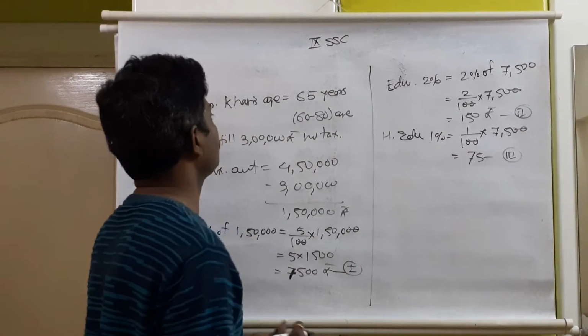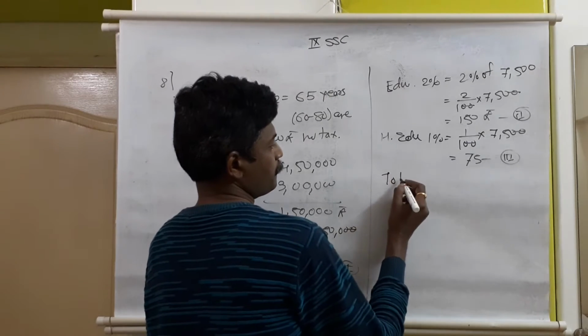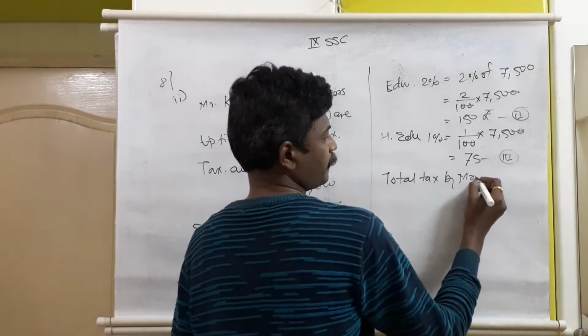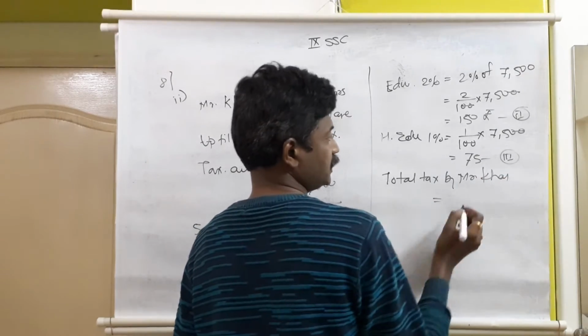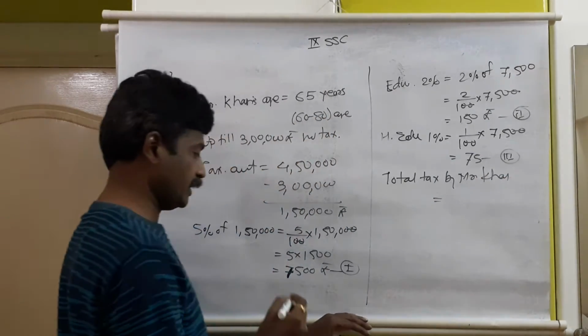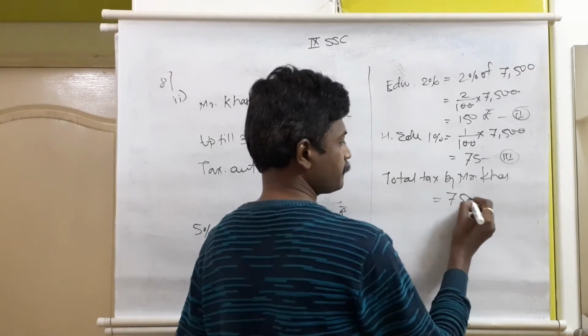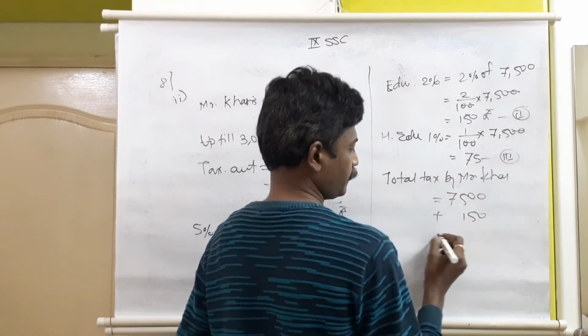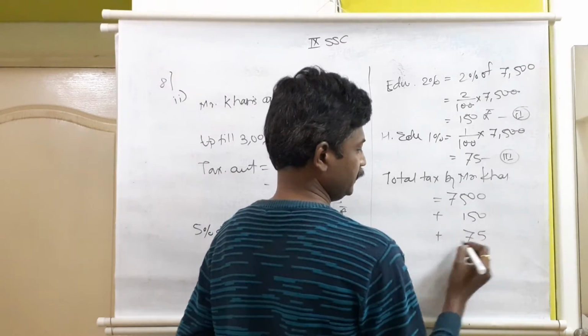Total tax payable by Mr. Khan is equal to, from equations number 1, 2 and 3, 7,500 plus 150 plus 75.